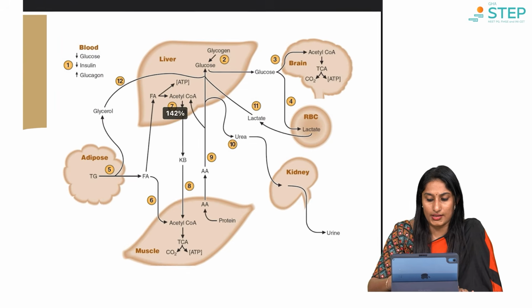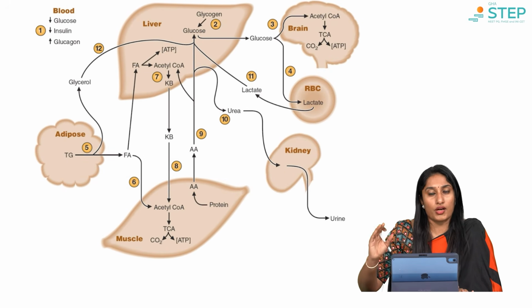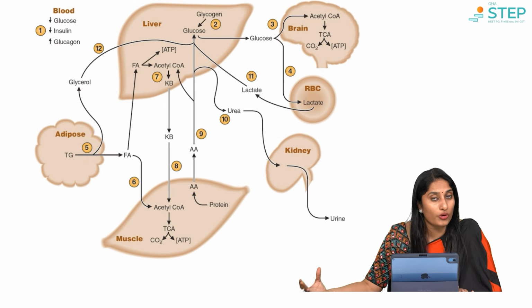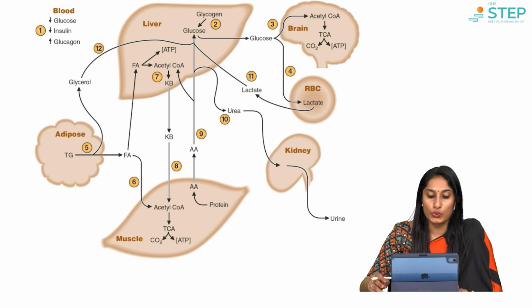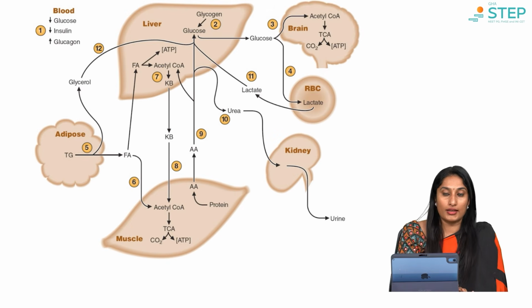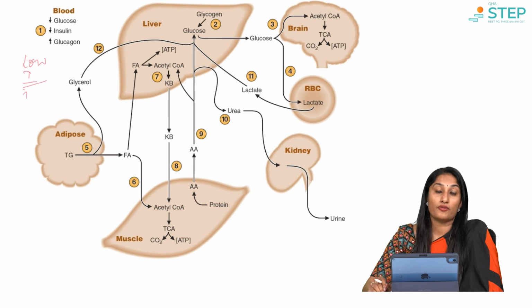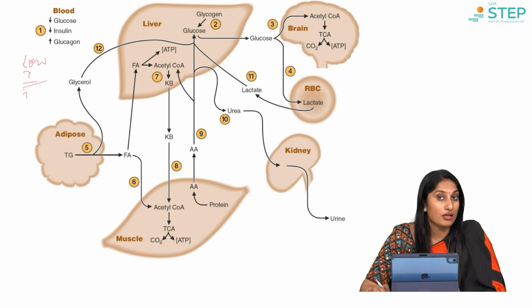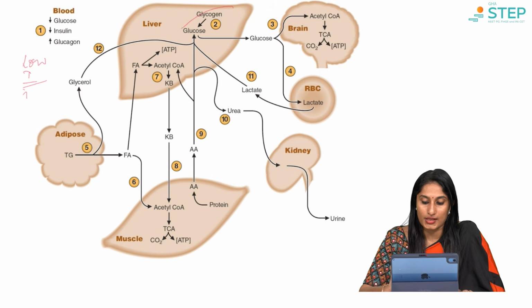Now, let us look at the fasting state. Once you have crossed 4 hours, you cross 16 hours, now your body needs the fuel. From the stored deposits we have, the fuel will now be used up. What is the ratio we see here? Now, it is a low insulin to glucagon ratio. Fasting state means the ratio has reversed. The insulin is low, glucagon has risen up. Now, what happens next is you see this part.